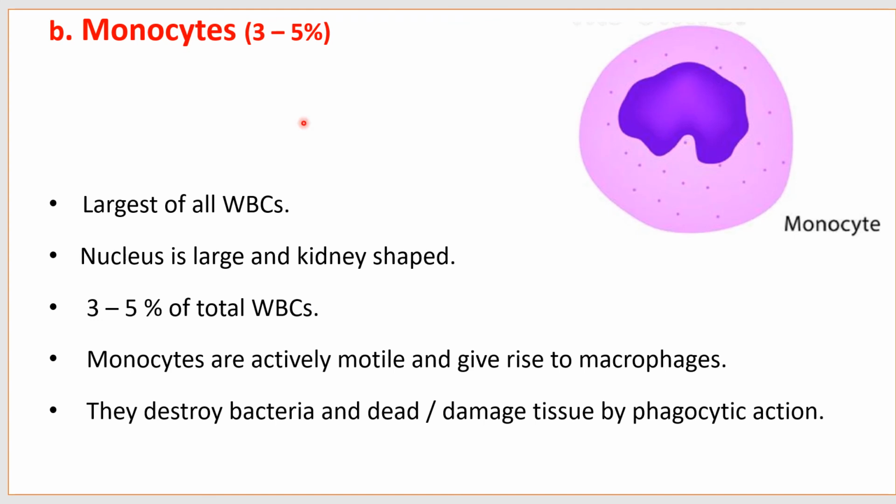Now the second type, that is monocytes. Monocytes are largest of all WBCs. Nucleus is large and kidney shaped. 3 to 5% of total WBCs are monocytes. Monocytes are actively motile and give rise to macrophages. They destroy bacteria and dead or damaged tissue by phagocytic action.